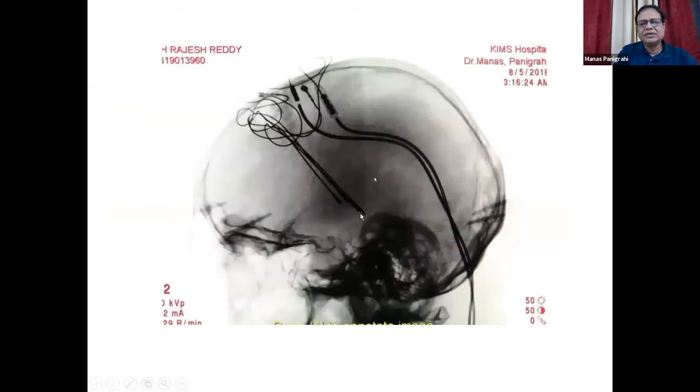This is another case where electrodes were placed, initially it was placed in the STN, later we had to place in the pallidum.